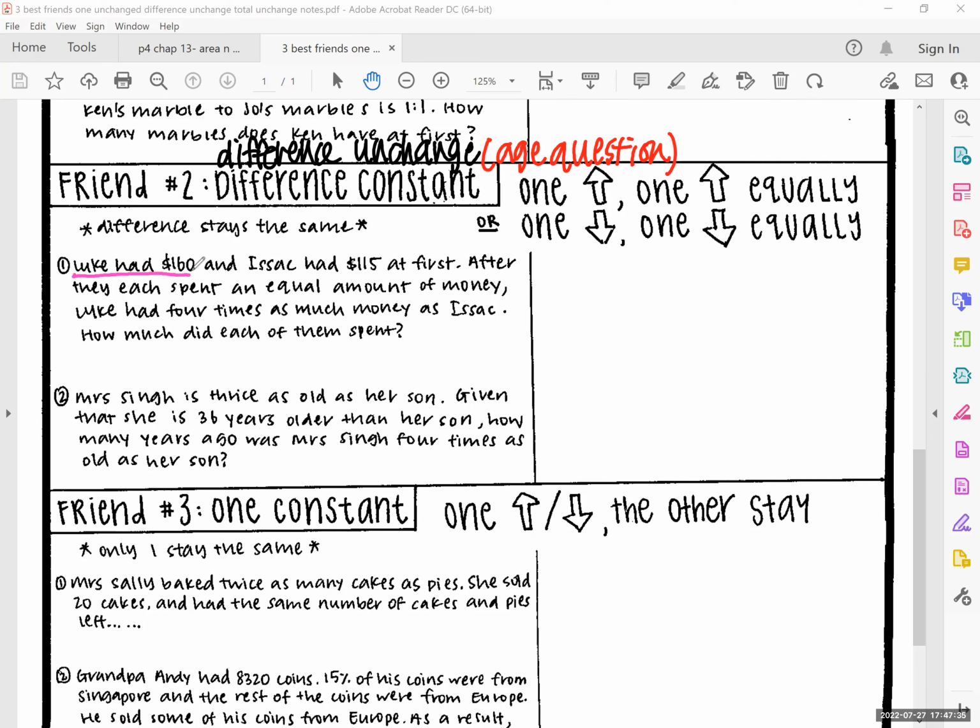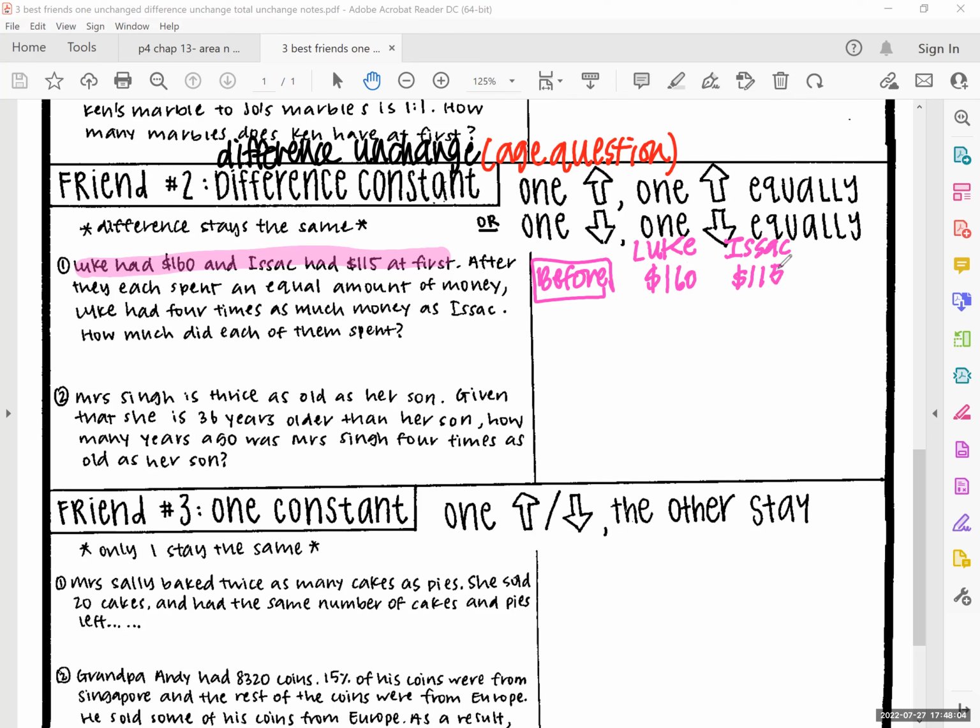Okay, so what I'll do is I'll take this one. Luke has $160 and Isaac has $115 at first. So this is the before. So before, Luke has $160 and Isaac has 115.